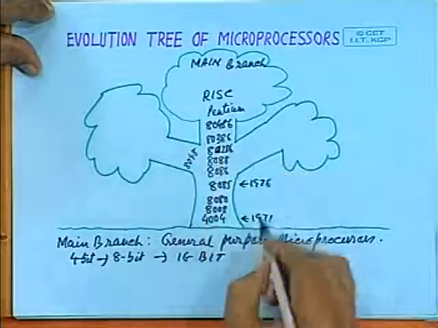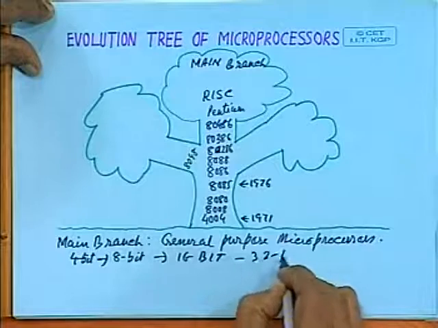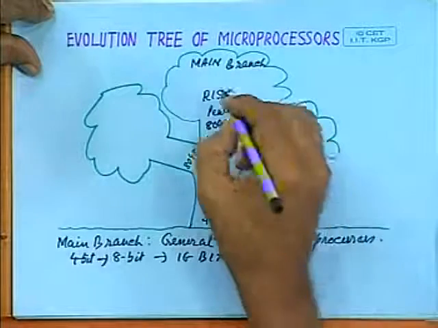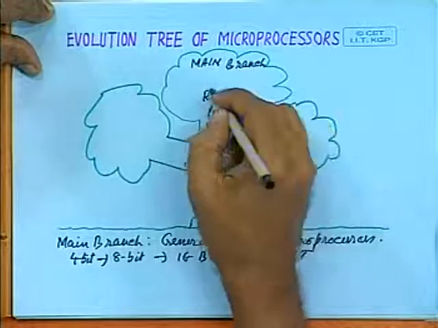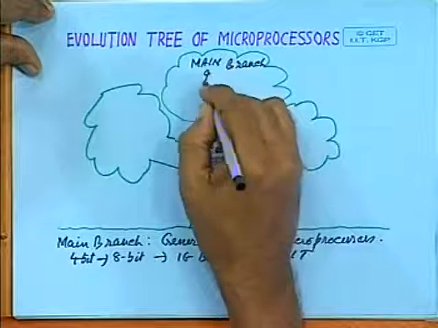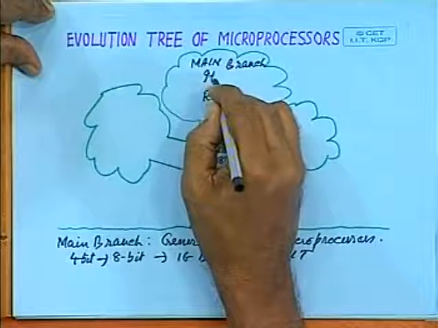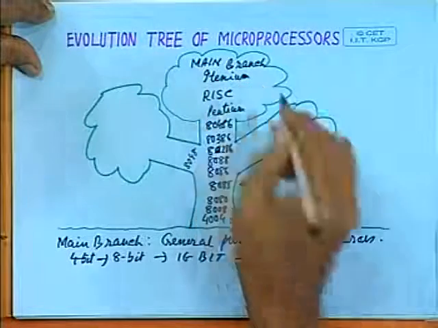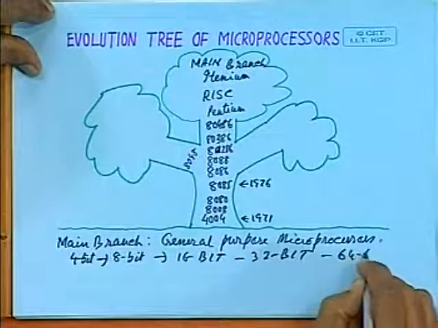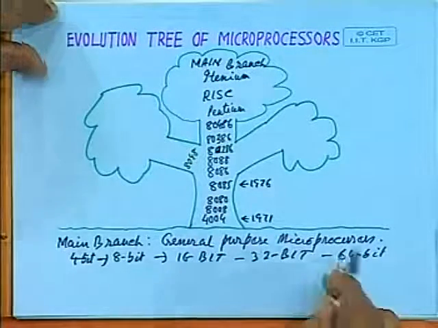Then from 80386, it is 32-bit. Then recently, we have other processors, say Itanium, which is a 64-bit microprocessor. Not only the number of bits increased, but its processing power also increased significantly.